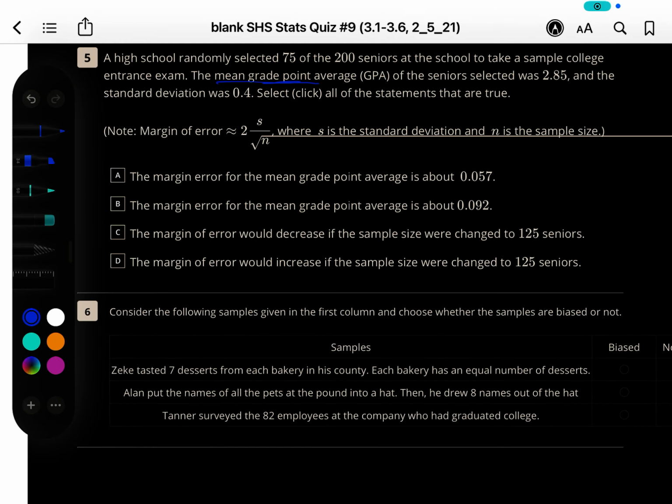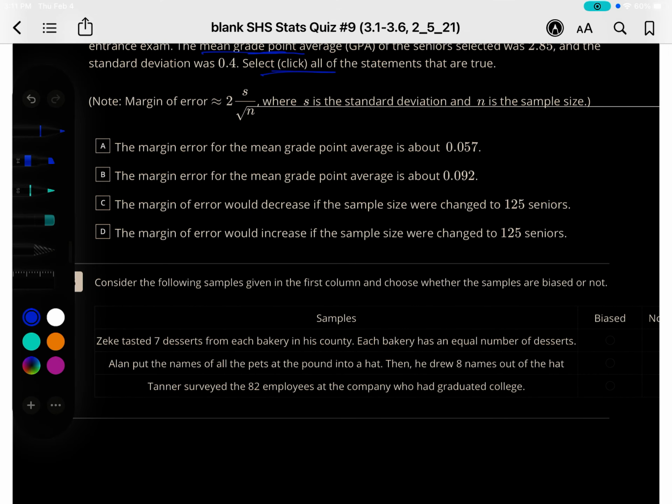Click select or click all. It means there could be multiple ones of all the statements that are true. Okay, something super nice. A margin of error is 2 times the S over the square root of N, and it tells us the S is the standard deviation, and the N is the sample size.